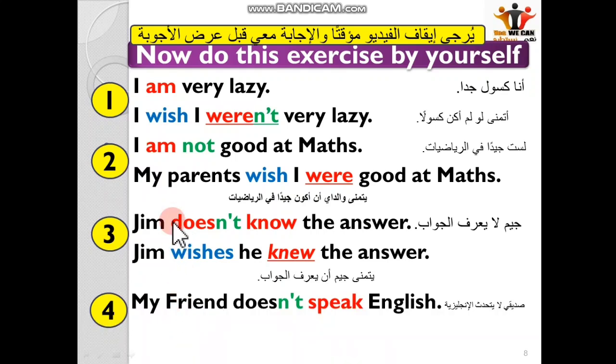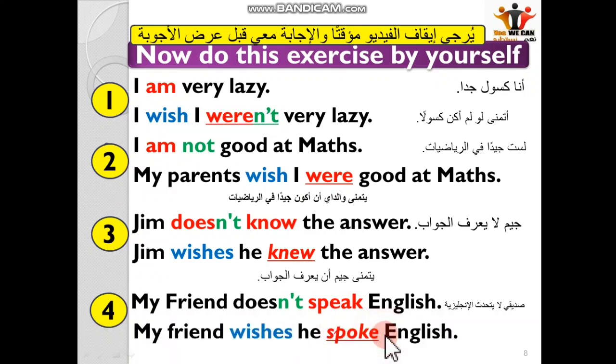In both sentences, we have got the negative. So, my friend does not speak English. So, my friend wishes he, very good, the past, spoke English. So, my friend wishes he spoke English. Clear? I hope you've got this correct.